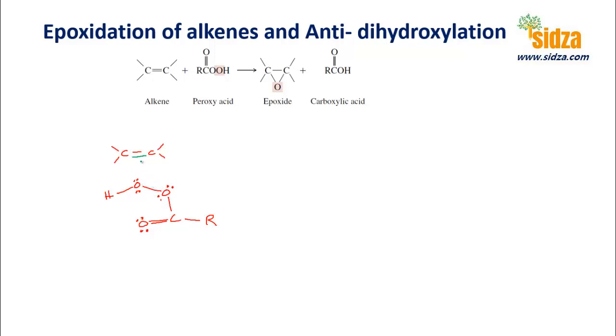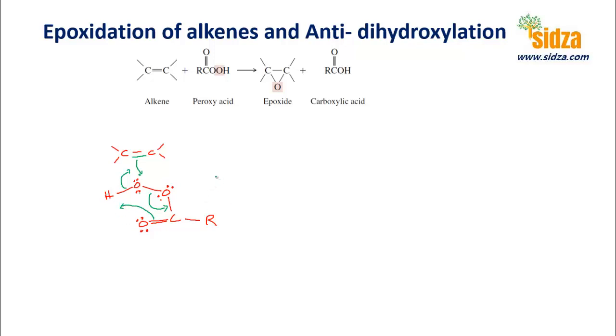It is the pi electrons that form a bond with the oxygen over here, and then this oxygen-hydrogen bond electron pair shifts in this direction and goes toward this, and the electron pair of the double bond forms a bond with the hydrogen.